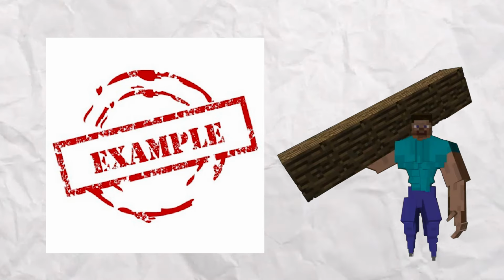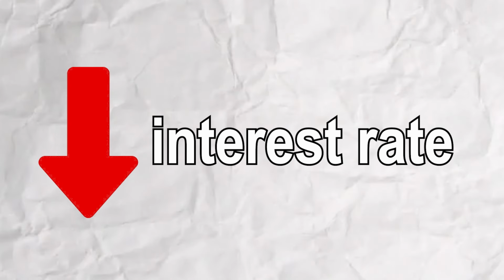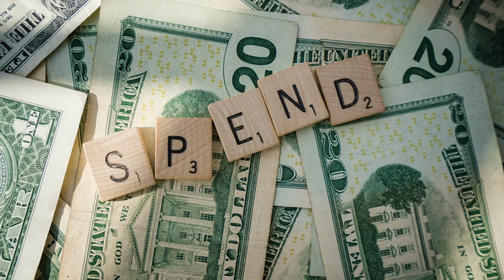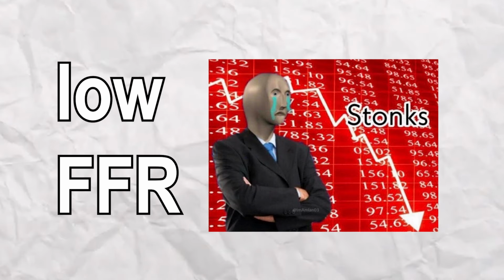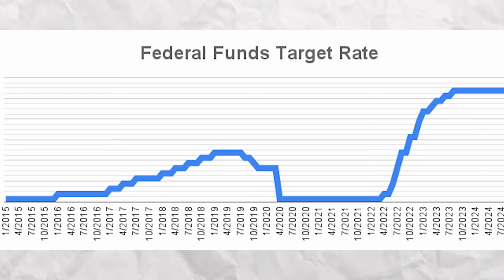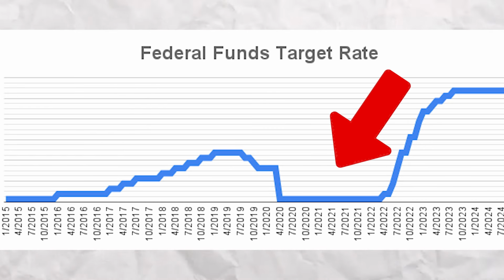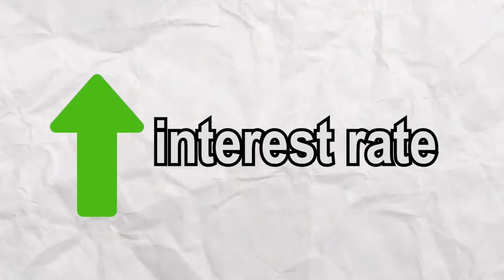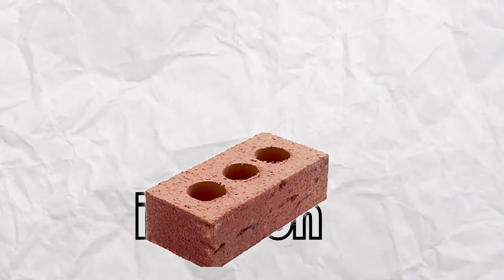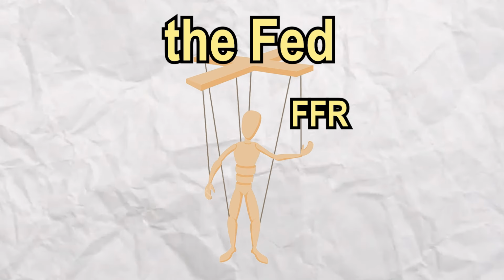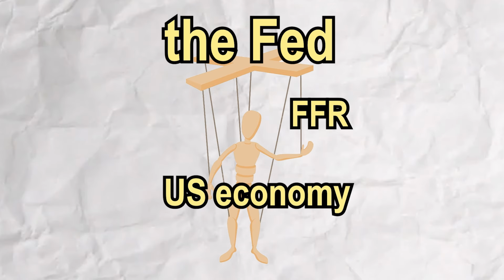As the example with Steve shows, a low interest rate stimulates borrowing and spending for businesses, so the Fed generally sets a low FFR during recessions. For example, during the COVID recession, the Fed set the FFR to 0 for nearly 2 years to try to stimulate the economy. A high interest rate is good for limiting inflation and stabilizing prices. By adjusting the FFR, the Fed can affect the interest rate, thus manipulating the economy to a better form.